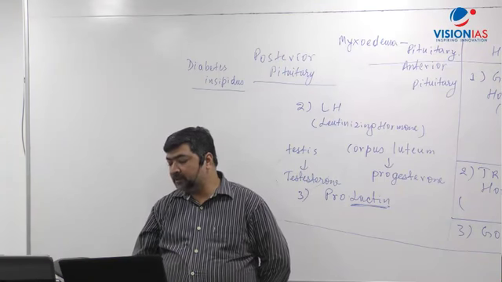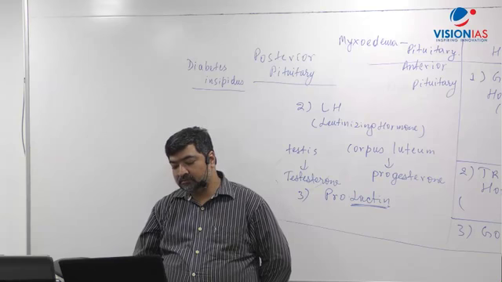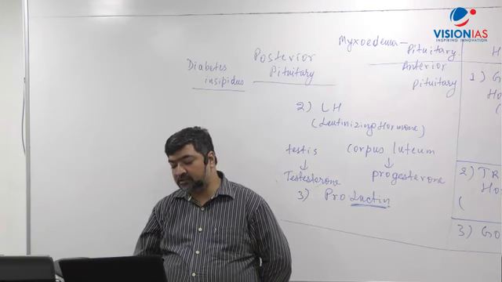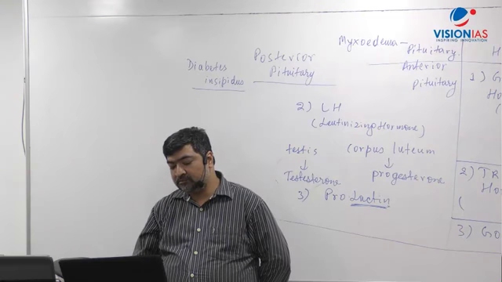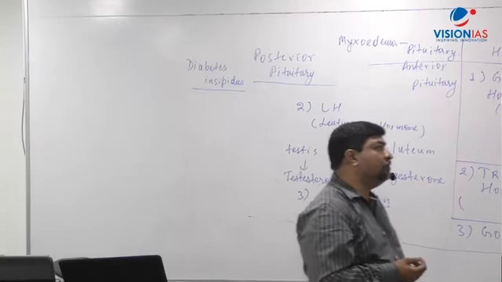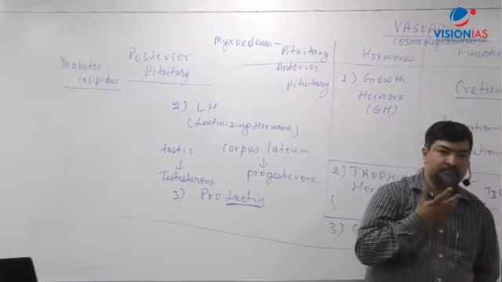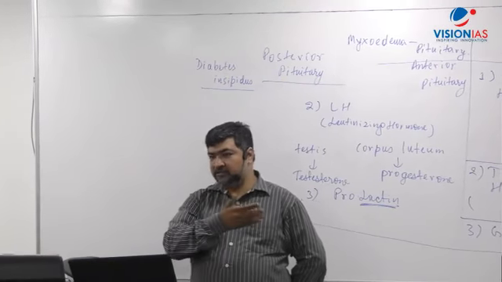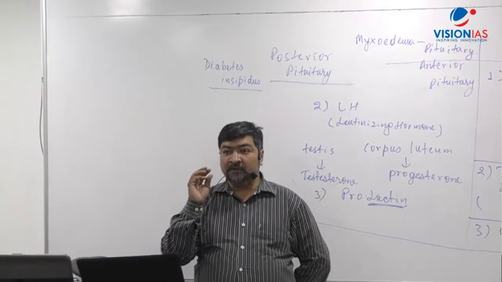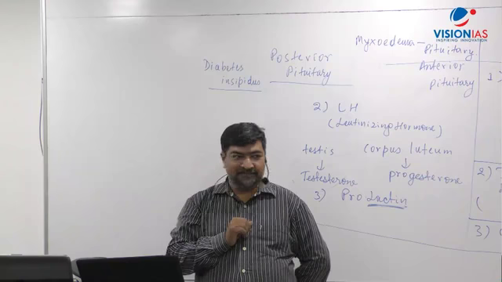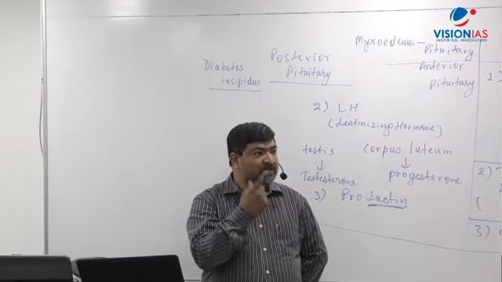rapid heartbeat, shortness of breath, and protruding eyes. Right, which we know that in the slide what is given there, the person is thin and the eyes are bulging out. That is what happens in what is called hyperthyroidism.